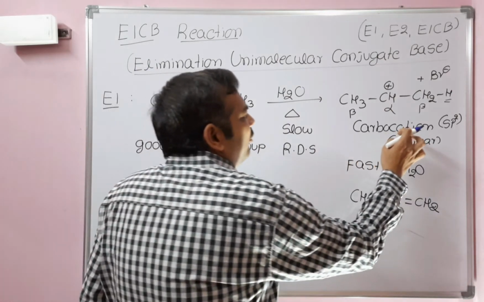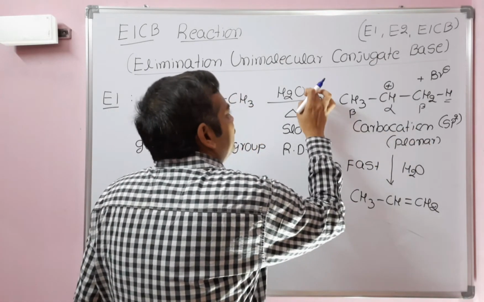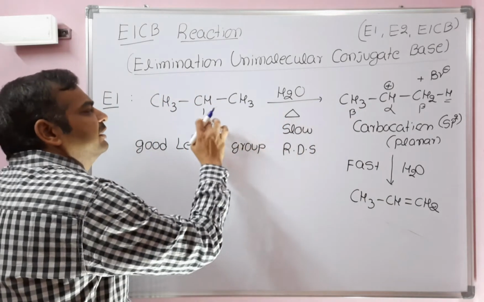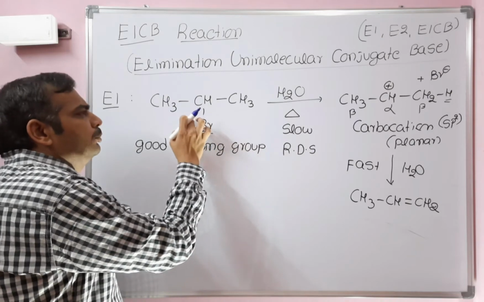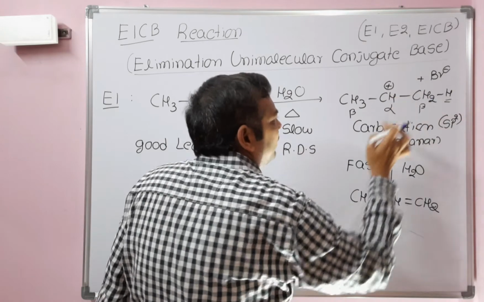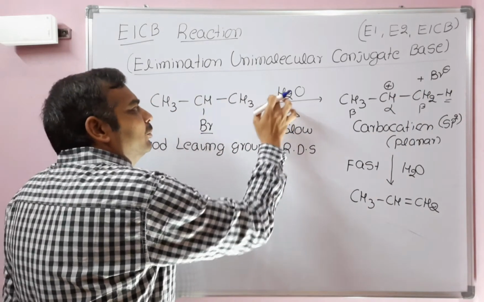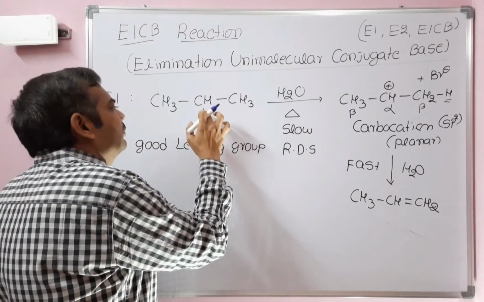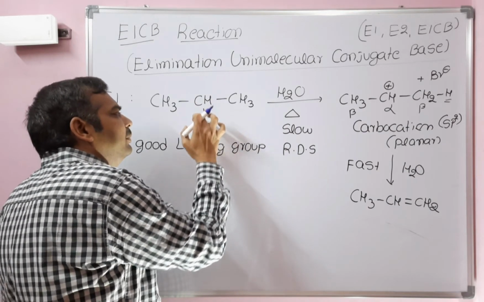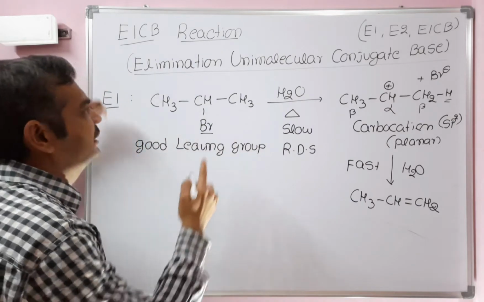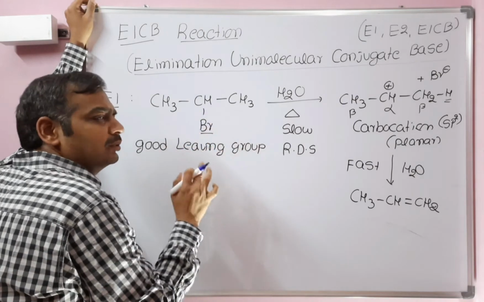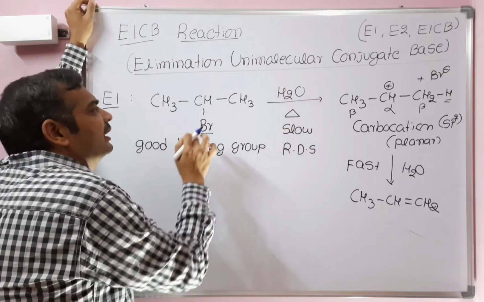In the first step, the formation of the carbocation, there is no role of the weak base. The C-Br bond of 2-bromopropane will cleave, giving the carbocation and Br minus. This is a polar protic solvent. Generally, a polar protic solvent helps decrease the force of attraction between carbon and bromine, since it has a high dielectric constant. But there is no role of water in the first step.